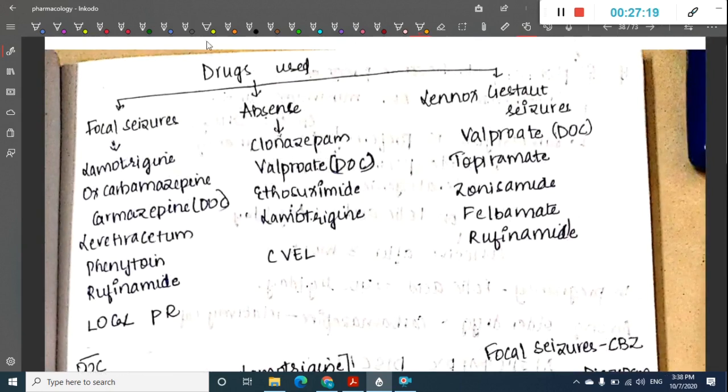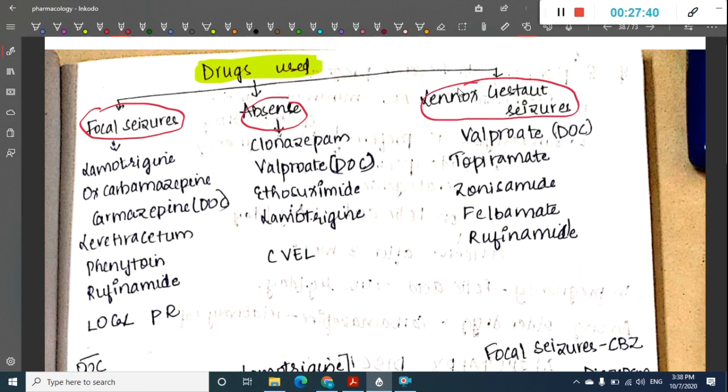So till now you have learnt all the drugs which were used in the seizures. What are the drugs of choice? We can divide the seizures into types: focal seizures, absence seizures, Lennox-Gastaut seizures, myoclonic seizures, and generalized tonic-clonic seizures.